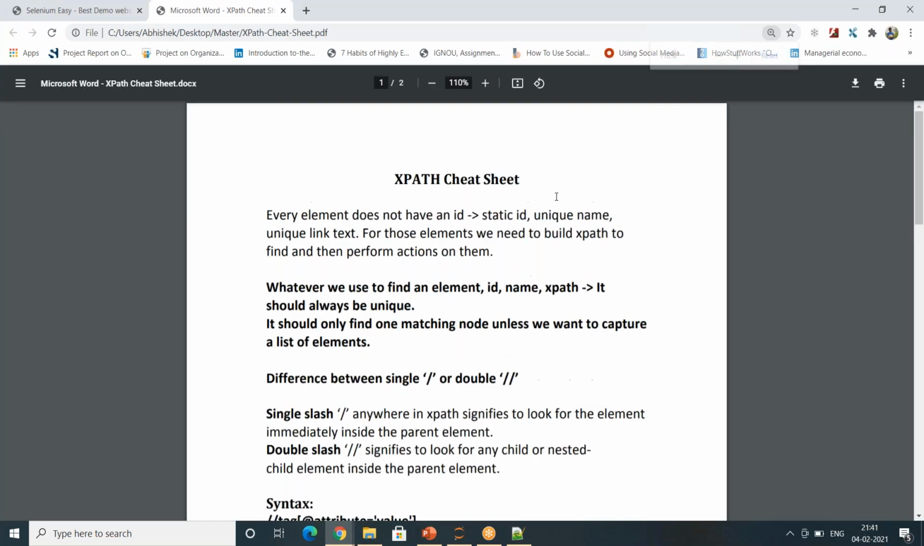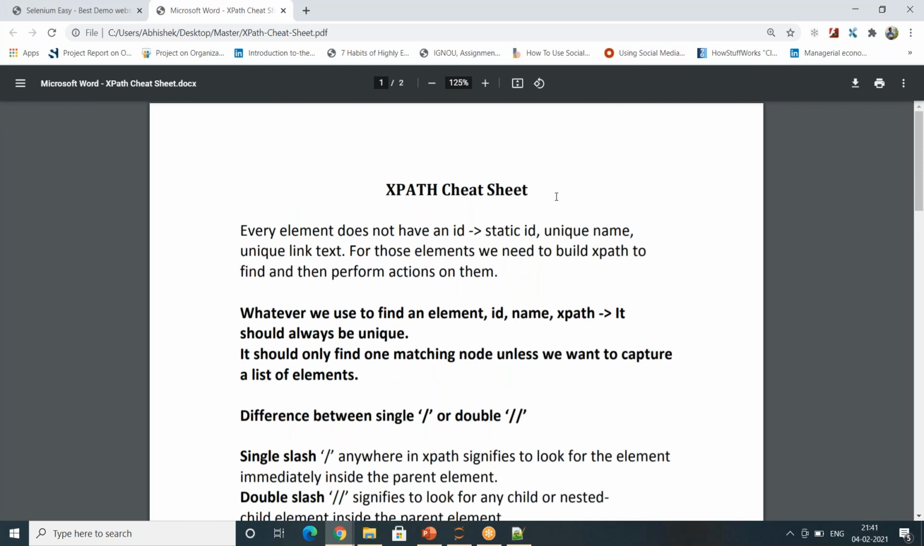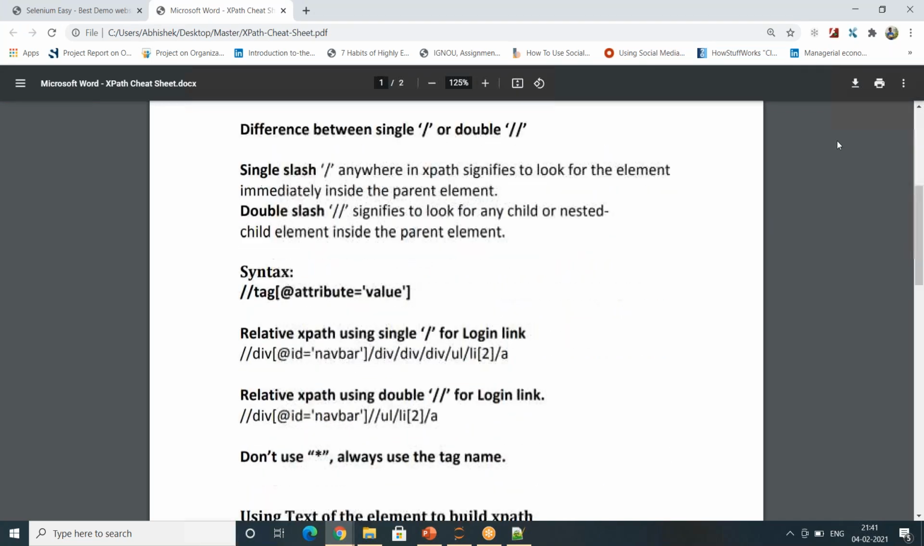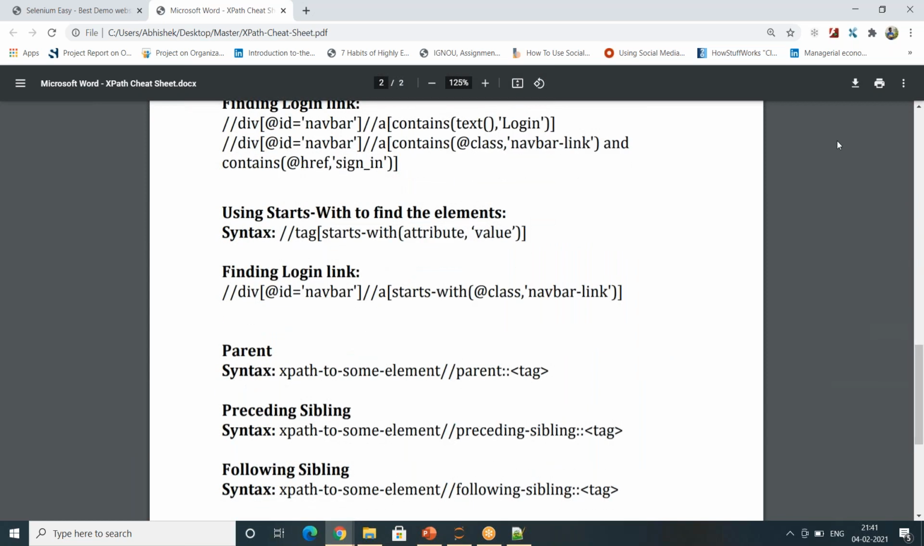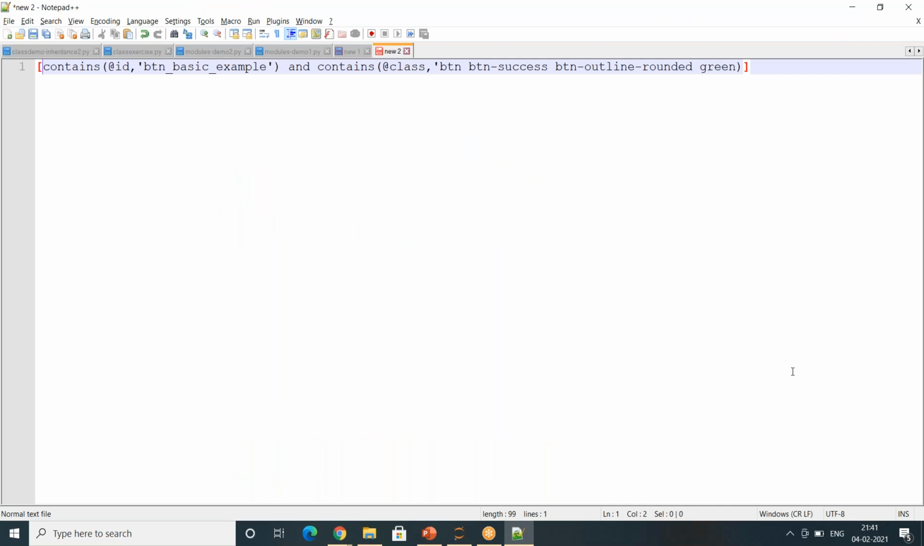So how to write an XPath, I will teach you everything. Do not worry about that, and I'll give you a cheat sheet as well. You can go through this cheat sheet and practice after I tell you. It is very simple and straightforward. So did I answer your question on static and dynamic XPath? Yes, sir.